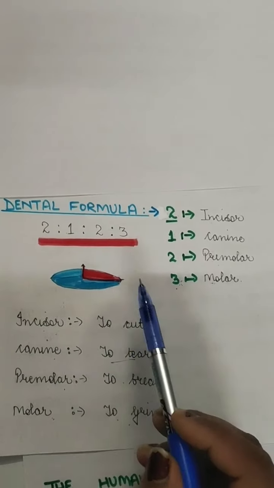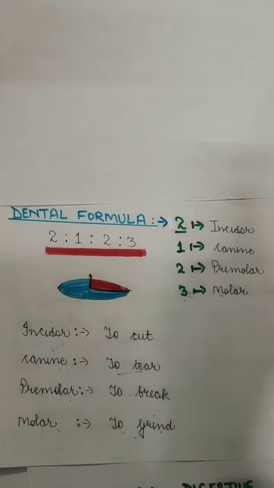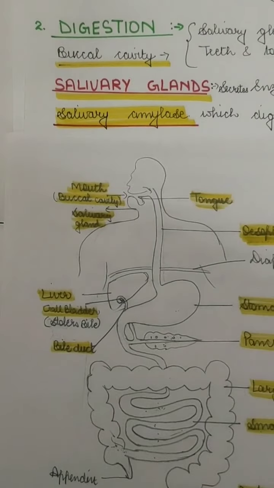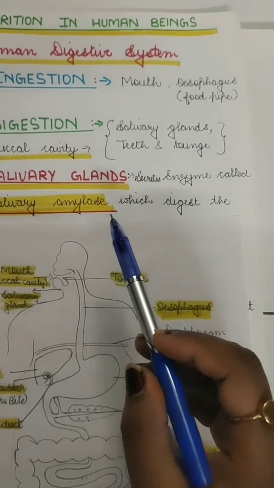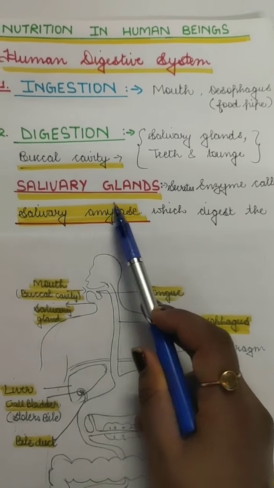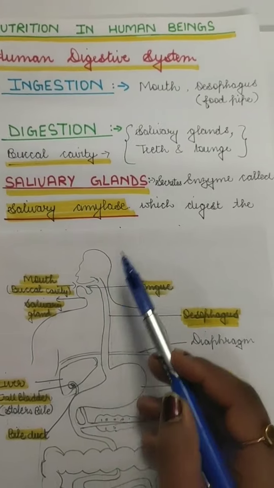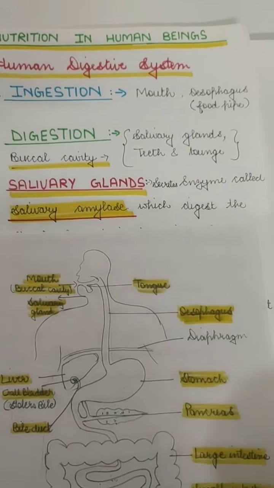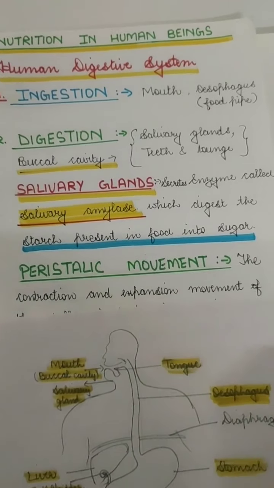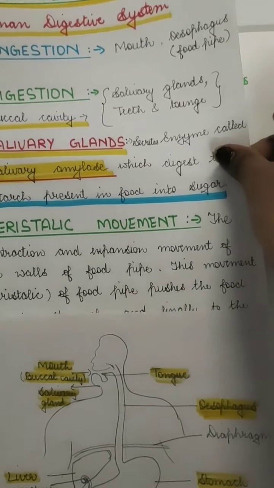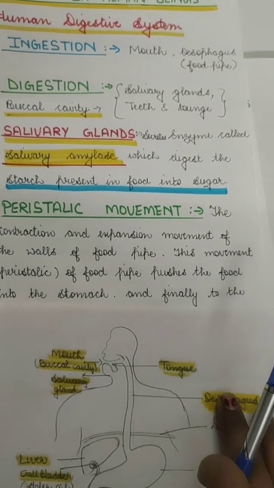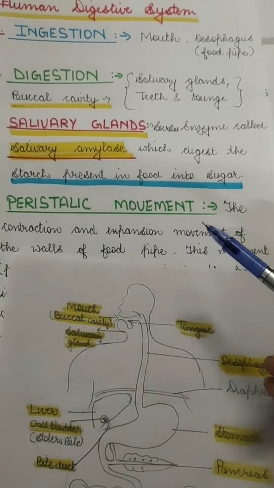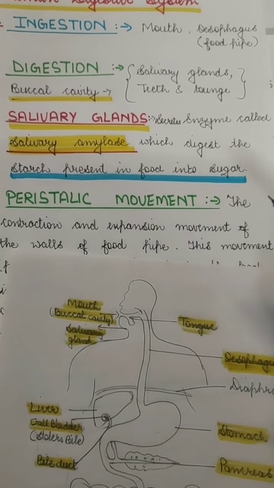So the formula of our teeth is 2:1:2:3. So this is in the buccal cavity. After this, the chewing of food is done, and the salivary glands, which are present in the mouth itself, secrete the enzyme called salivary amylase. You can also write down the note, or take a screenshot of this video. Salivary amylase is the enzyme which digests the starch present in our food into simple sugars.